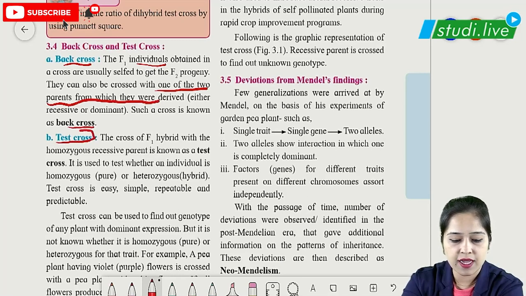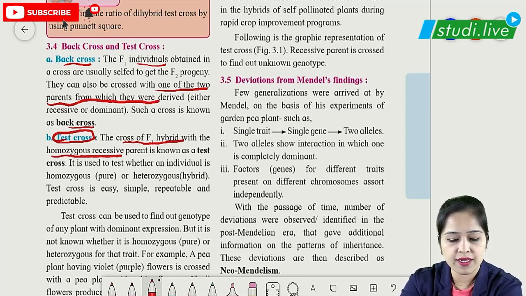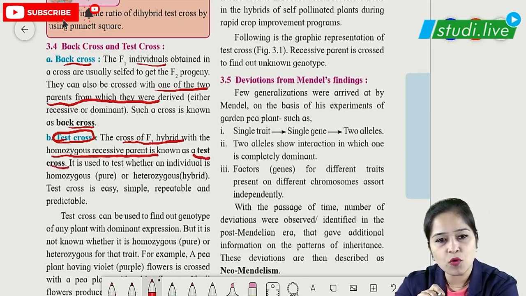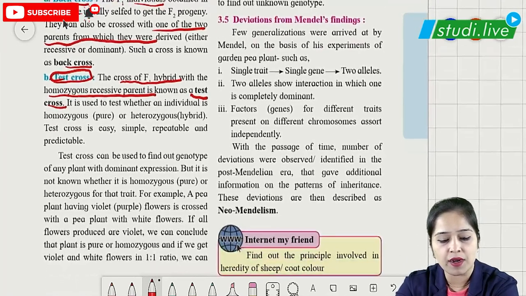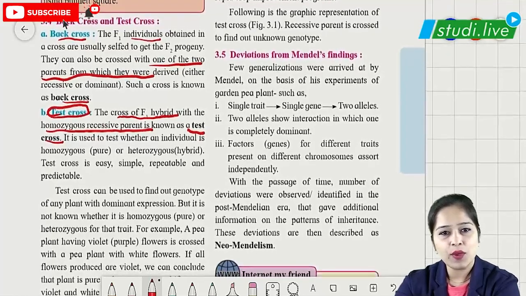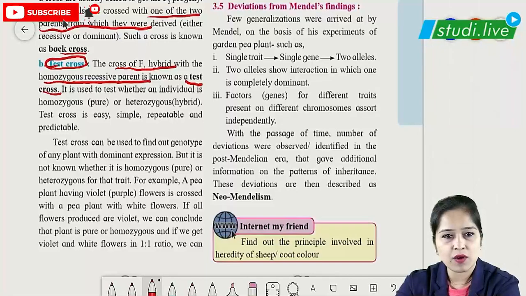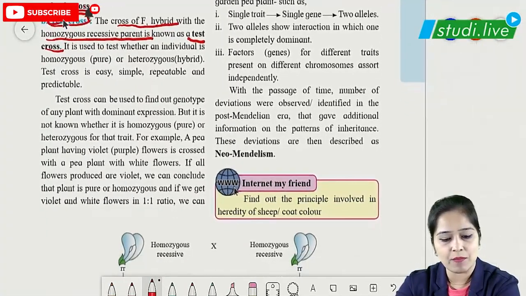Now the next one is our test cross. A test cross is used to test. So in this cross, we have the cross of the F1 hybrid with a homozygous recessive parent. So that is called a test cross. This is the main difference between test cross and back cross: in a test cross we cross the F1 hybrid with a homozygous recessive parent, whereas in a back cross we cross the F1 individual with either of the two parents.